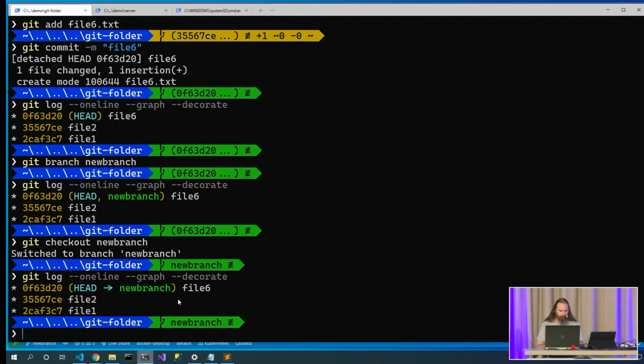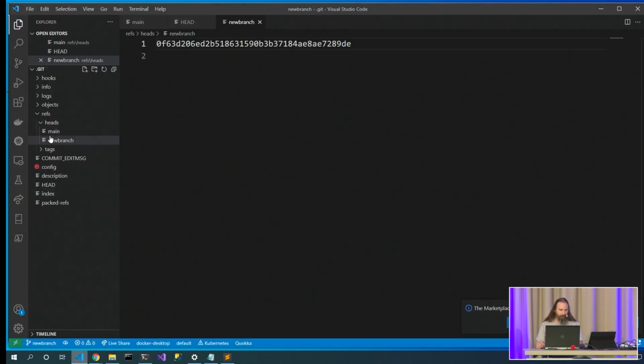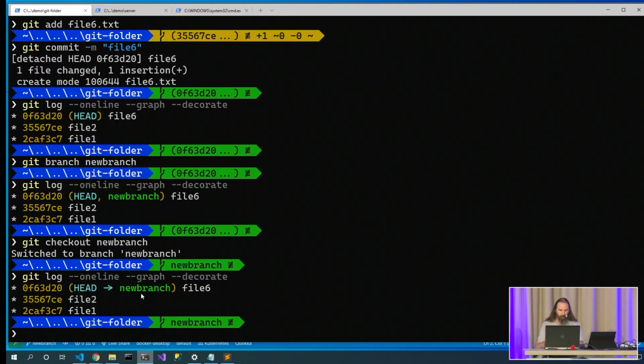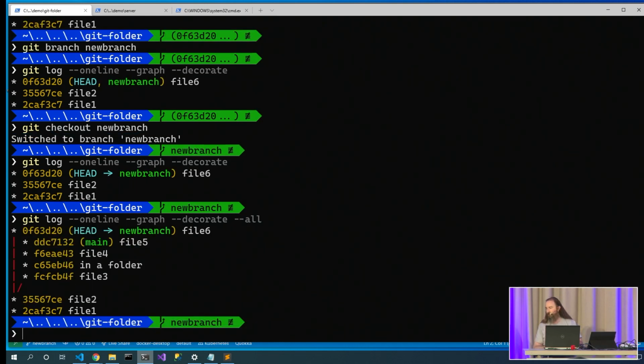But here in my history, where's my other stuff? Did I just lose main? Is it gone? Well, it's here inside my refs heads, and it's still pointing to there. So I can say git log --oneline --graph --decorate. I can add --all, and it will not only show content in my own branch, it will also show me content in the other branches as well.